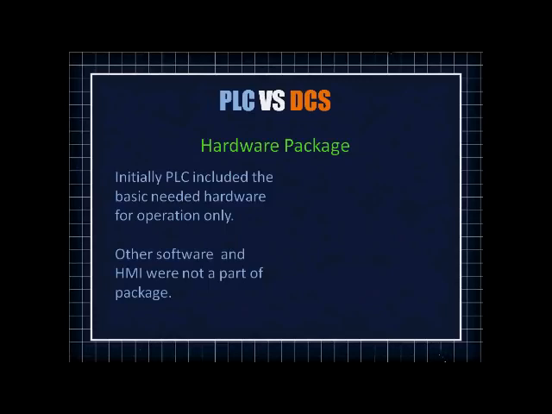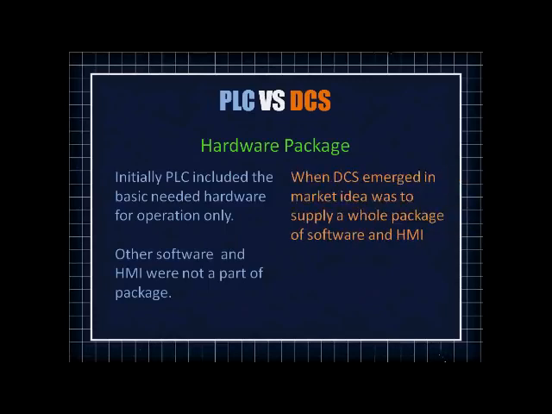It did not include the HMI or different software which would be needed to handle the networking or communication, while DCS always had an HMI and a number of software packages which make the task easier when it comes to communication, networking, interconnecting different controllers, and addition of new controllers. So DCS was always a great package in terms of HMI and software. Let's proceed further.